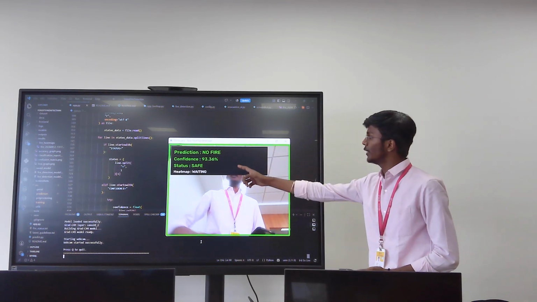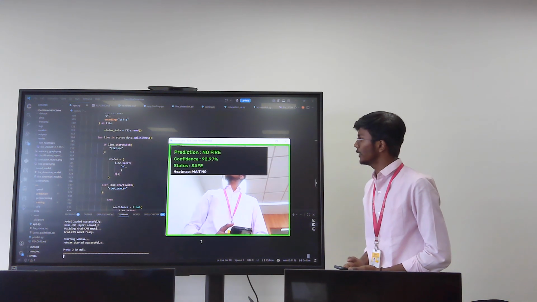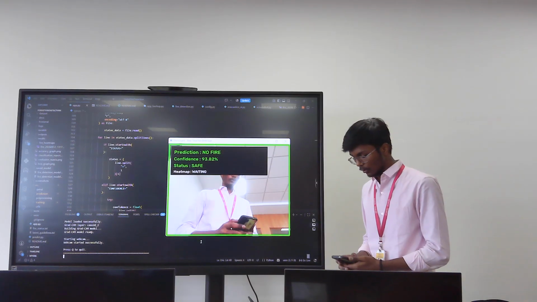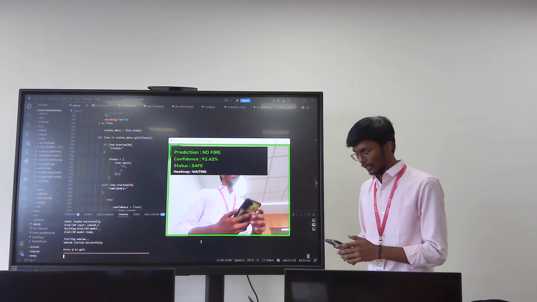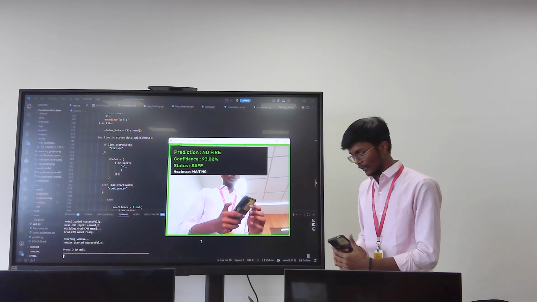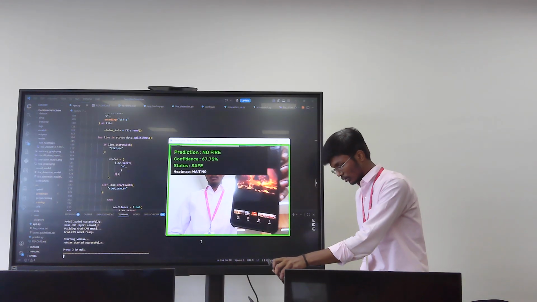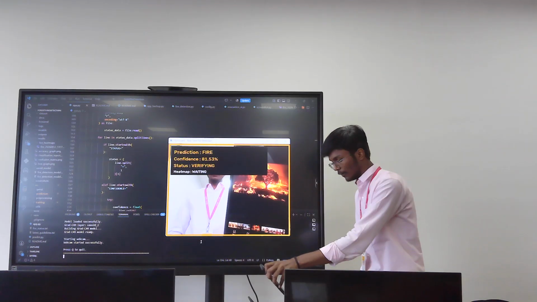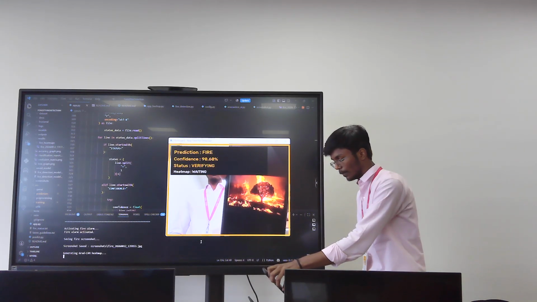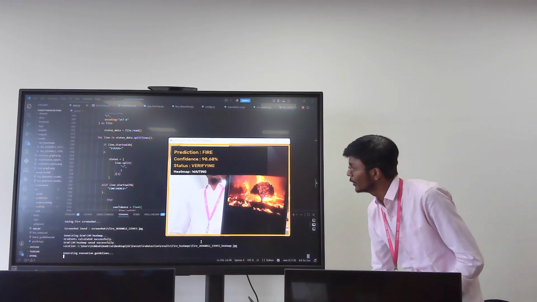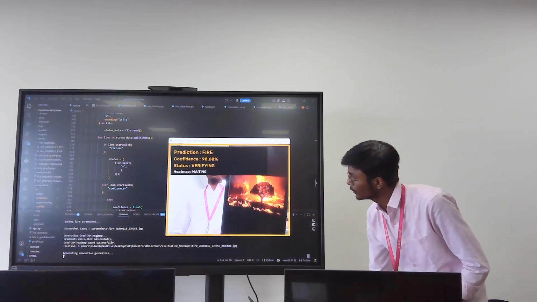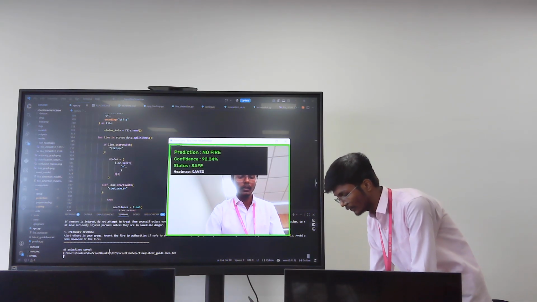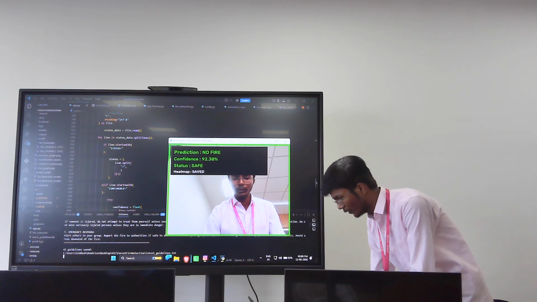As you can see, it is detecting no fire with a confidence of 93.88%, and it is safe. The heat map is waiting because it is not detecting any fire. Now I'll show you the fire picture. See, it is verifying the fire. The guidelines are saved into the latest guideline text file, and I'll show you the web page.